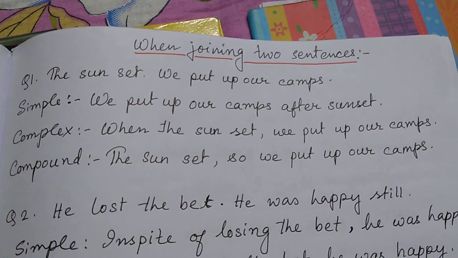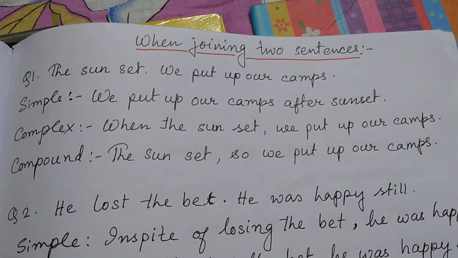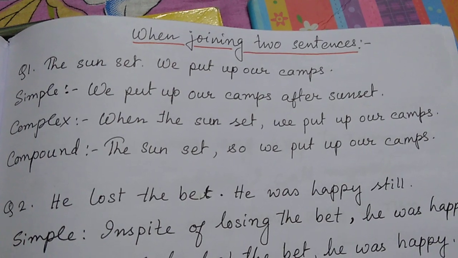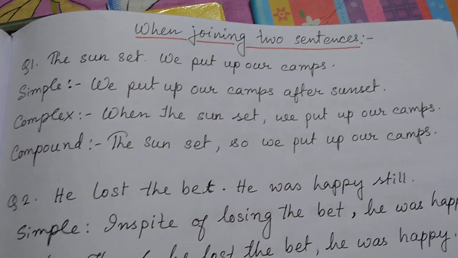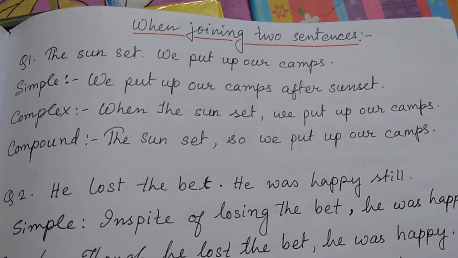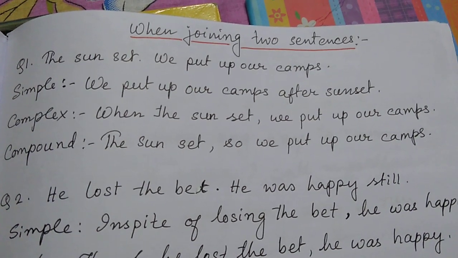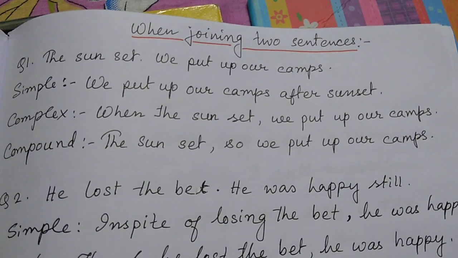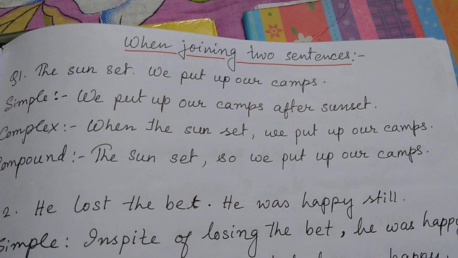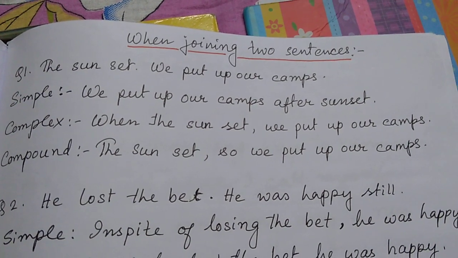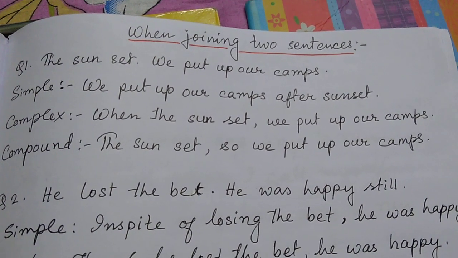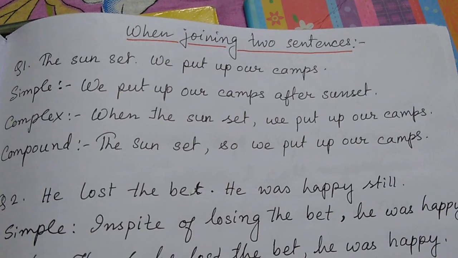Complex. When the sun set, we put up our camps. When? So that is a stress word. This is a complex sentence. Compound. The sun set, so we put up our tents. See, that is a compound sentence because so is joining both the sentences into coordinate clauses, joined together into a complete compound sentence.